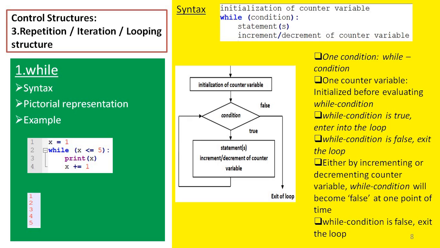Now it is true. Then again I am checking the while loop condition. Now 2 is less than or equal to 5? Yes, true. So I am printing the value of x now. Again I am incrementing the value of x. Likewise, the loop will continually execute until the condition is satisfied. Once it becomes false, we come out of the while loop. This is the while loop.